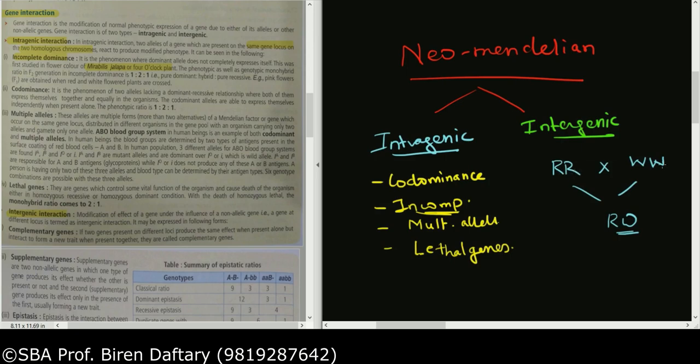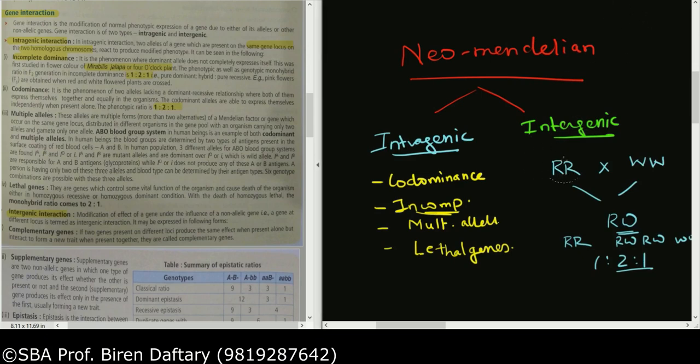So red and white, both patches are present, they do not mix, so that is called codominance. Again the ratio is 1:2:1. F2 generation will show one red, two Roan and one white. So ratios are the same in incomplete dominance and codominance. If you see over here, incomplete is 1:2:1, again codominance 1:2:1. Next we go to multiple alleles.